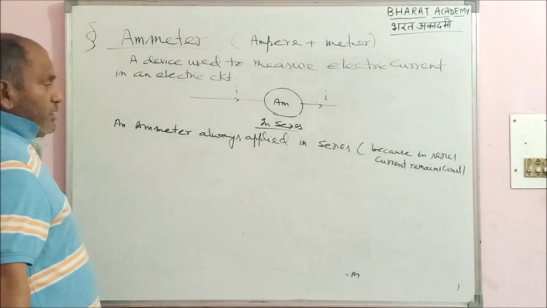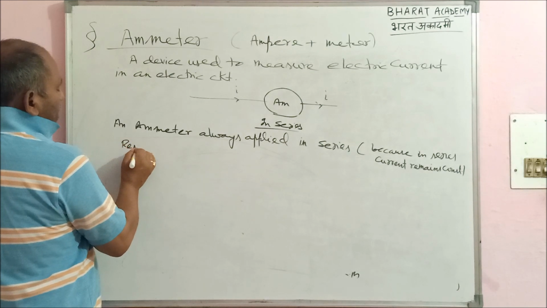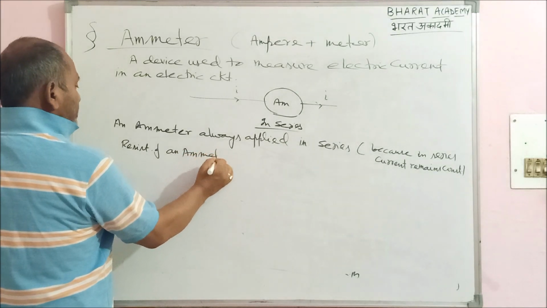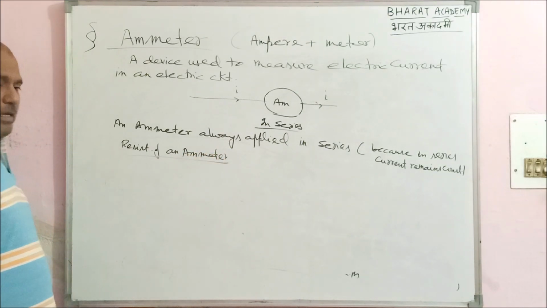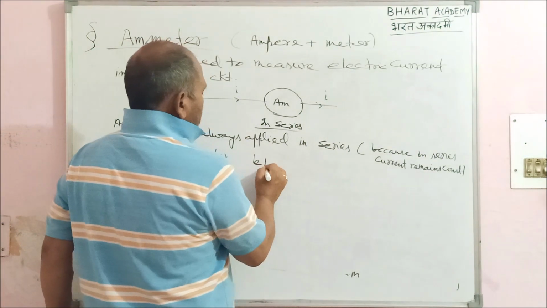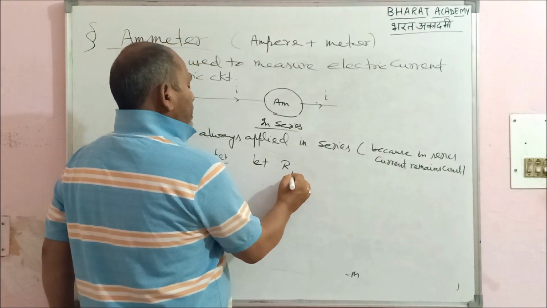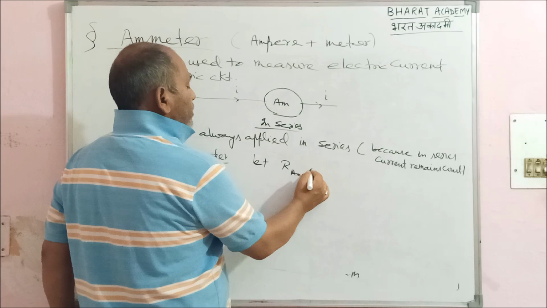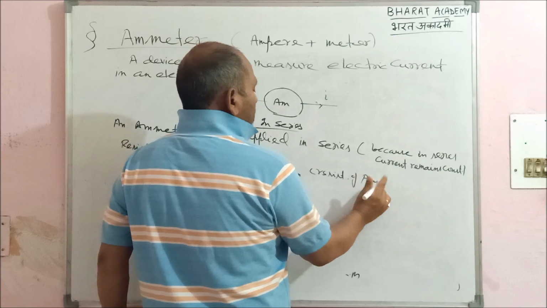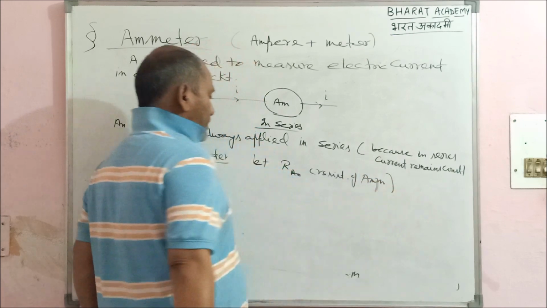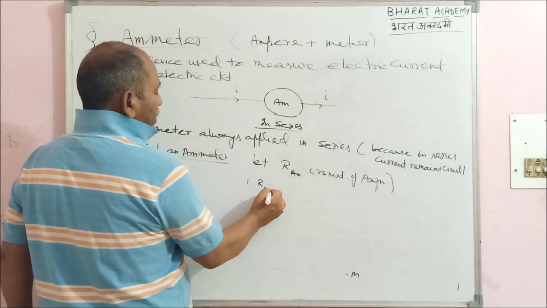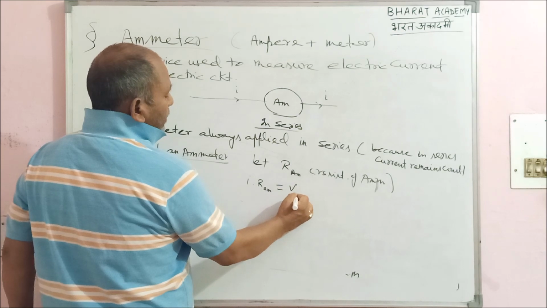Now, what should be the resistance of an ammeter? If the ammeter has a particular resistance, let Ram be the resistance of an ammeter. What will happen? Then according to Ohm's law, I into Ram will give you a small value, Vam.